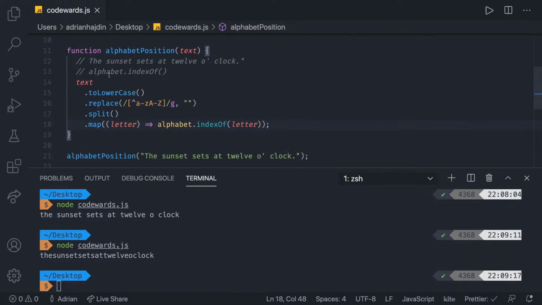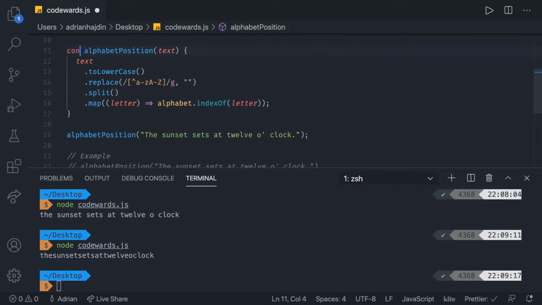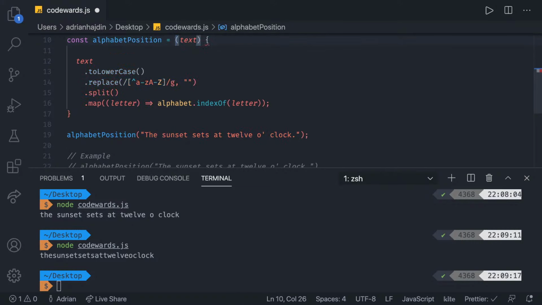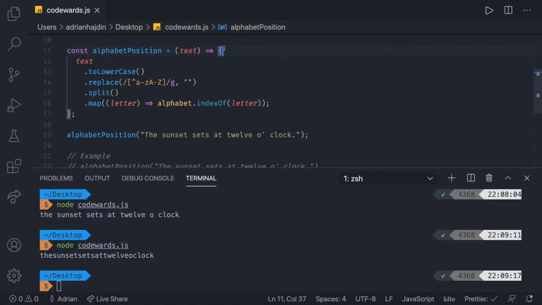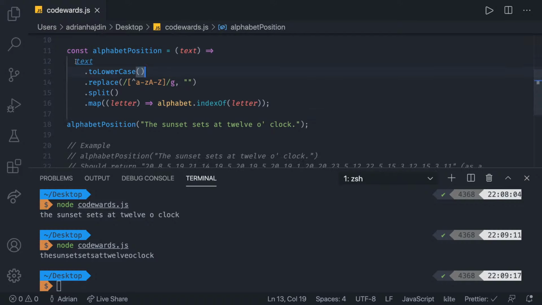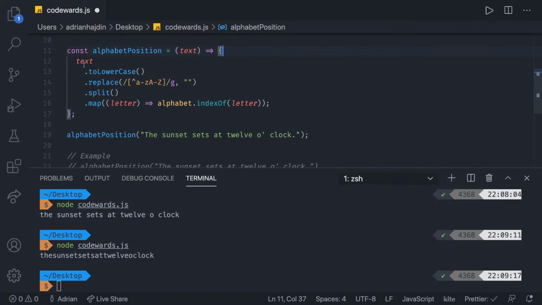Now what's happening, you can see Prettier did this for me. We have a lot of methods happening here, a lot of logic. So what I'm going to do is I'm going to exchange this to a const, make this into an arrow function. And finally, what we're going to do is just have it like this. We can have it an instant return. So just remove the curly braces and have it as an instant return with simply parentheses. It just spaces it out like this. I don't quite like that. So I'm going to go back to having curly braces and a normal return statement. So now this should be the solution.